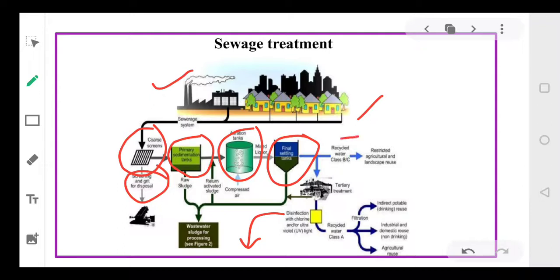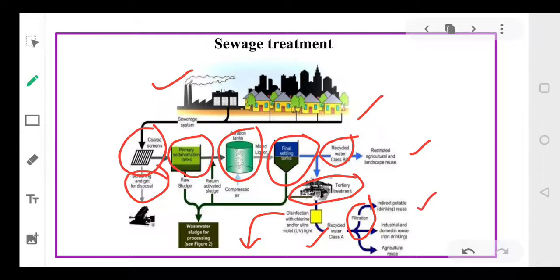Now recycled wastewater will be utilized for agriculture and landscape reuse. Whatever treated water we have can be used in our gardens, for watering the plants, or for washing the cars, or for washing our houses. So for other purposes we can use this kind of water. Now if this water is subject to tertiary treatment, that is we pass the chlorine gas or ultraviolet radiations, then this water can be recycled, filtered, and used for drinking purposes as well.